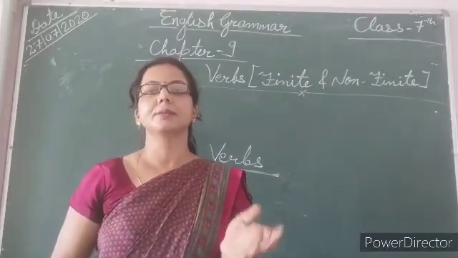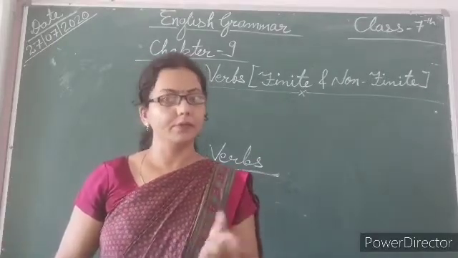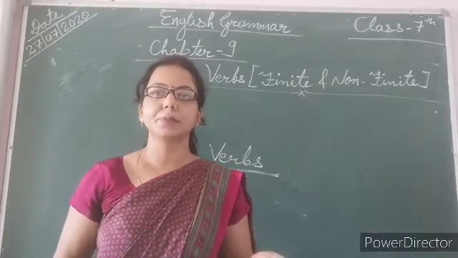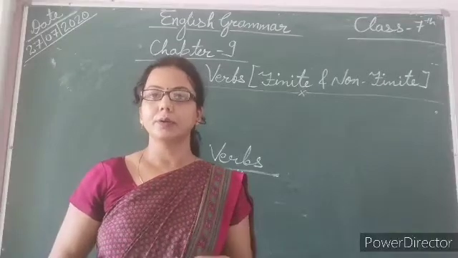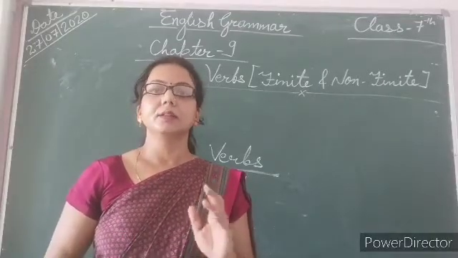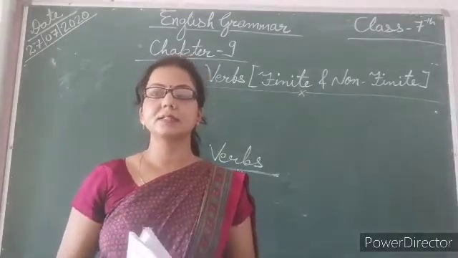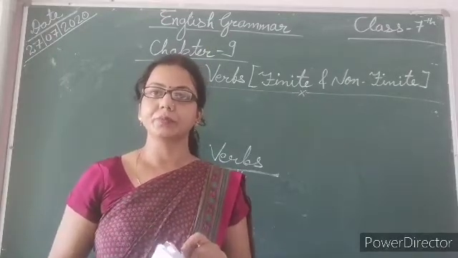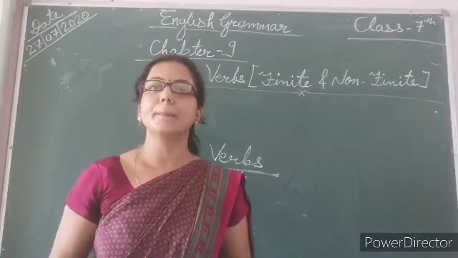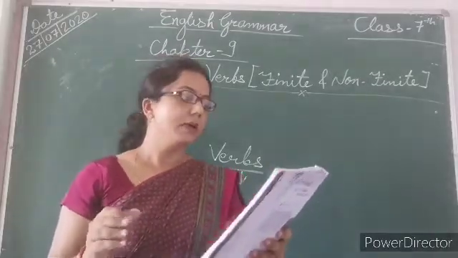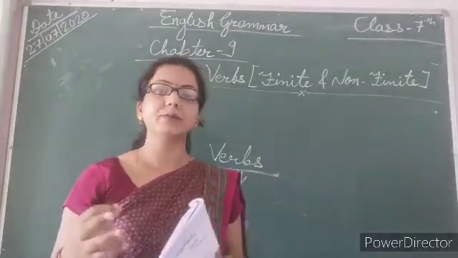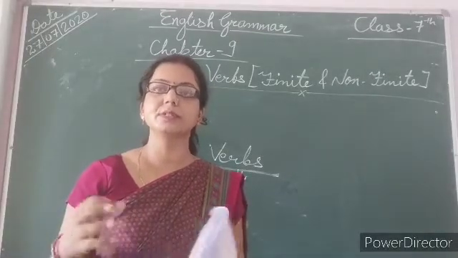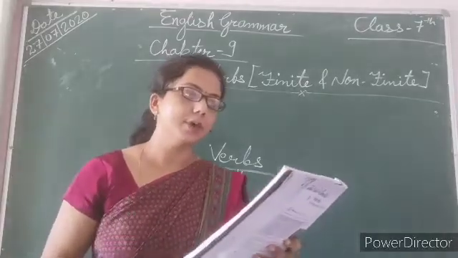Each and every sentence has a verb, because a group of words which makes complete sense is a sentence, and it's compulsory that in that sentence there is a verb. So the main verb in the sentence is your finite verb.